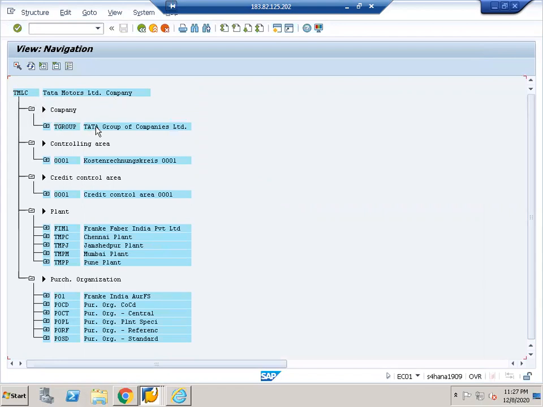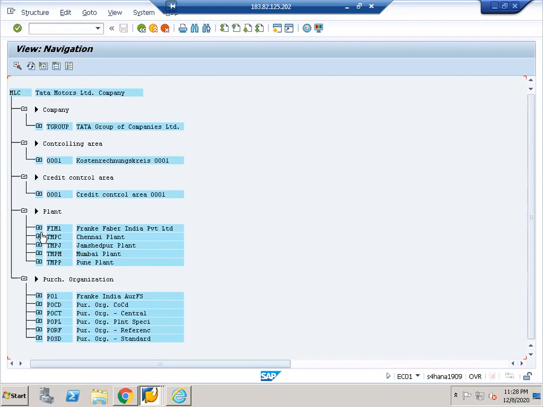Which is under the Tata group of companies. And that Tata group is represented as a company, and this Tata Motors is represented as a company code, and it has this controlling area. This is the credit control, and it has 5 plants. How many plants? 5 plants.